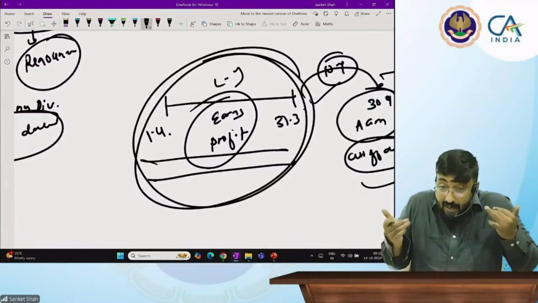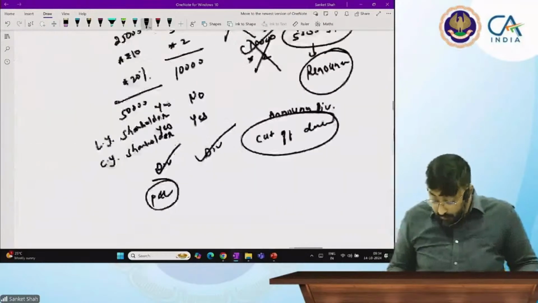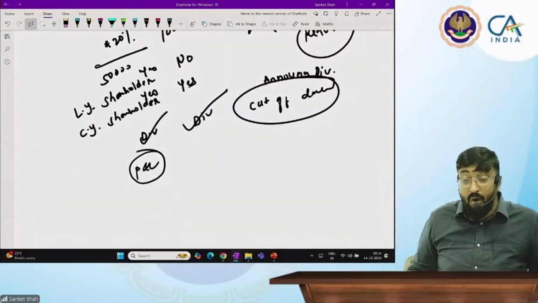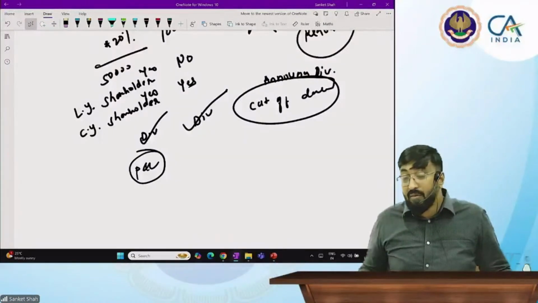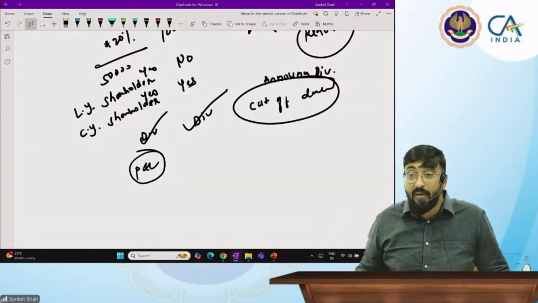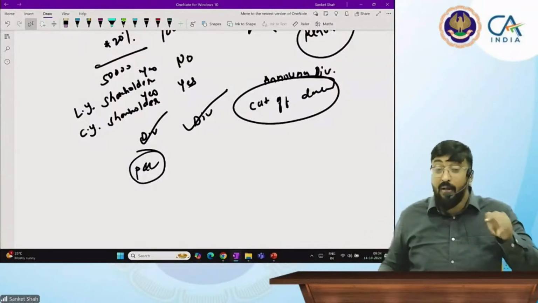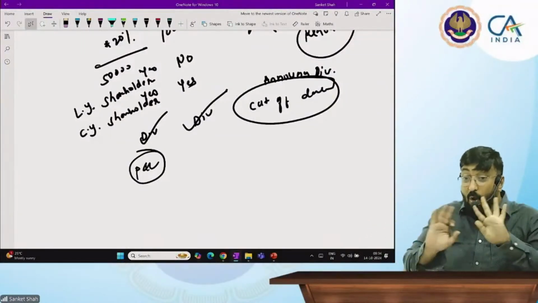When the company earned profit, you were a shareholder. But in case of the 5,000 lot, you were not there in the last year. But you are a shareholder on the cutoff date. And therefore, this amount which you received is not your profit,